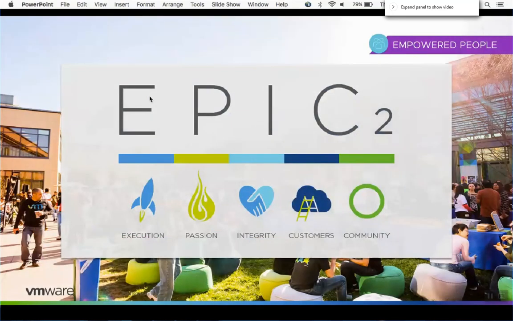Some of our EPIC2 values that we see are execution, passion, integrity, customers, and community. This is also reflected in our footprint in the environment, and the grants that we provide to universities and to lots of different organizations that help the community. So very excited about that.